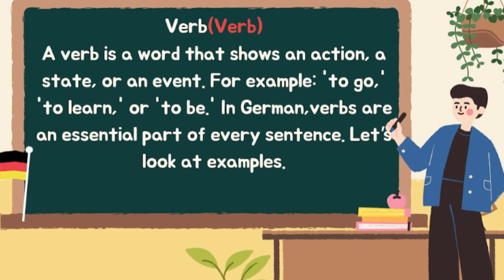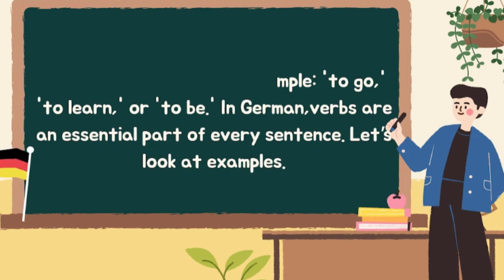For example, to go is an action, to learn is also an action, and to be is a state of being. So in German also the verb is the same as in English. They show an action, state or an event. In German as well as in English, verbs are an essential part of a sentence. I would like to make it clear by giving some examples.